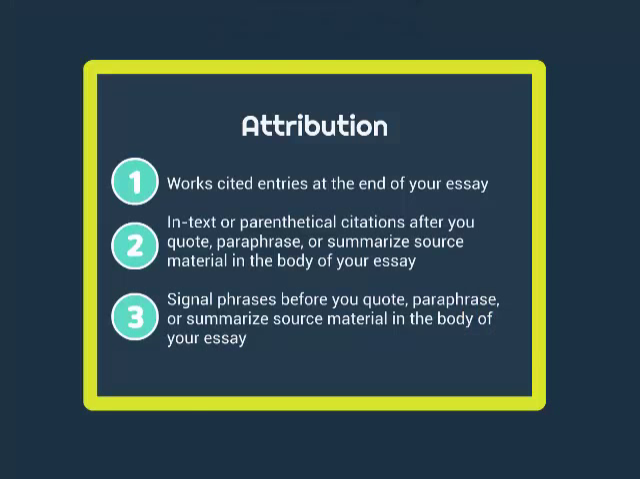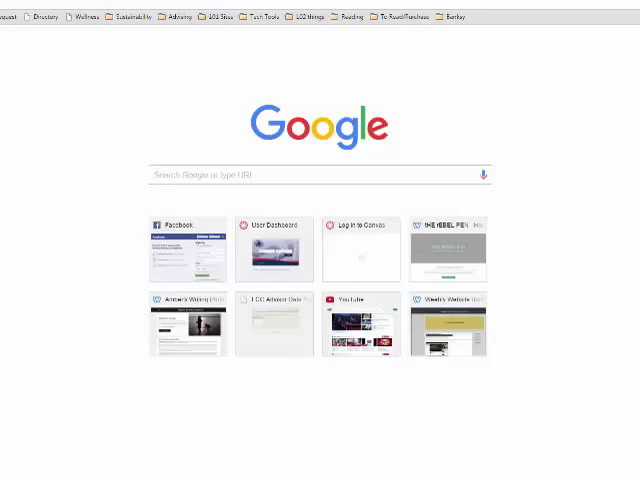Okay, we have one more way that we need to start showing attribution for this first essay, and that is through signal phrases. So in-text citations are at the end of any quoting, paraphrasing, or summarizing, but signal phrases are at the beginning or before you quote, paraphrase, or summarize. You can think of these as introducing the sources to your readers before you provide content from the sources.